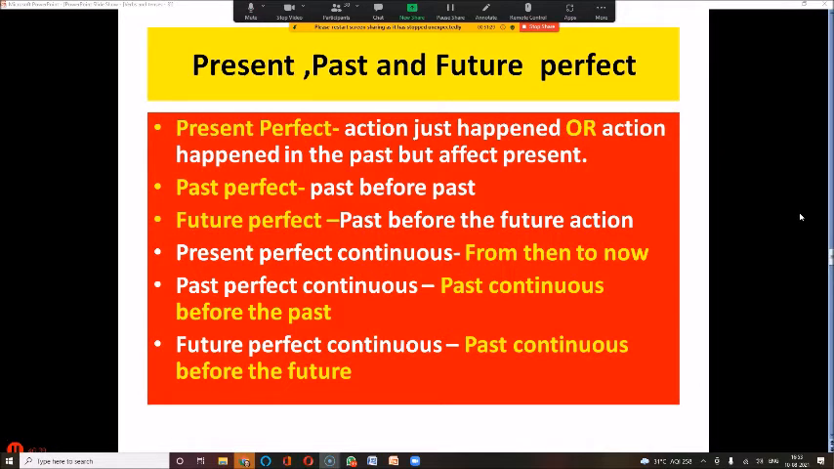Now you see there's a future action, and before that future action it's a past. So now actually both actions have not happened. Neither the future perfect nor the future action. Both are to me the future. But there is an action before the eventual future action. That is the future perfect tense.